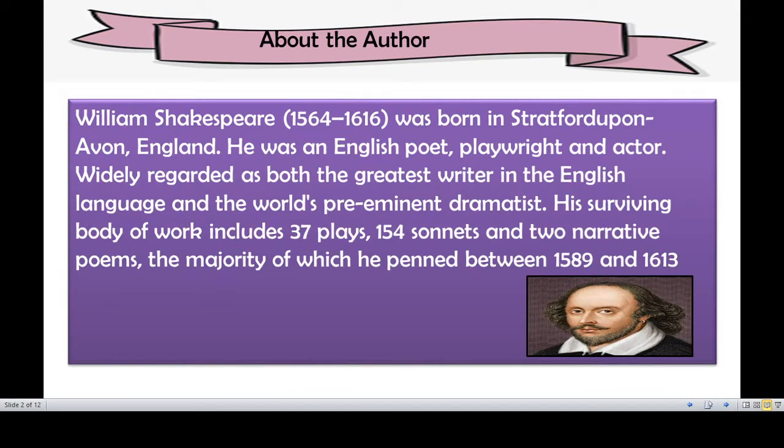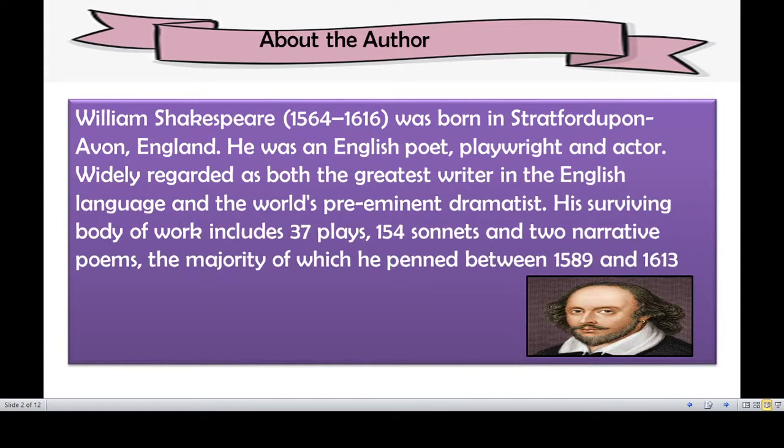Okay, before going through the lesson, let us know about the author William Shakespeare. William Shakespeare was born in the year 1564 and he died in the year 1616. He was born in Stratford upon Avon in England. Basically he was an English poet.